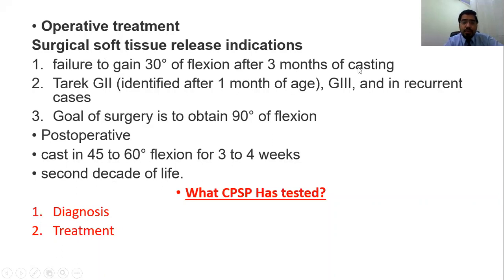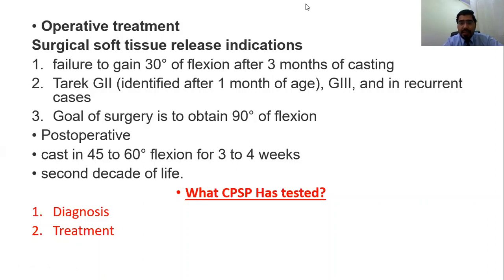And as in the question, it was mentioned that the casting has been done. There is a classification for congenital knee dislocation, and this is Tarek classification. He classified in G1, 2, 3. And the goal of surgery is to obtain 90 degree of flexion. Post-operatively, the cast is applied 45 to 60 degree of flexion for 3 to 4 weeks.